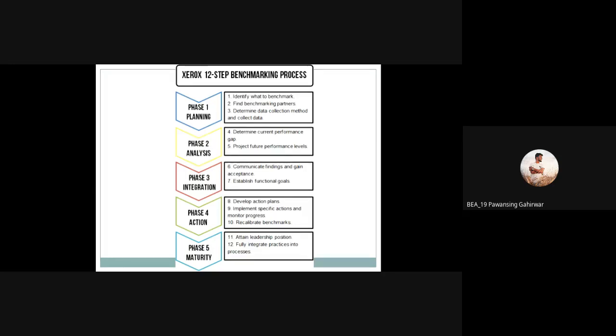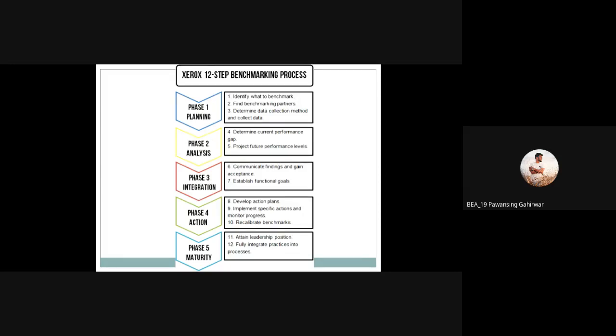This is the fourth step. Now, project future performance level. Once you find the gap, we will definitely move to fill that gap, so you have to think about future performance levels. Suppose these gaps are available and have been found. How can we fill those gaps? We have to decide one particular action on them.